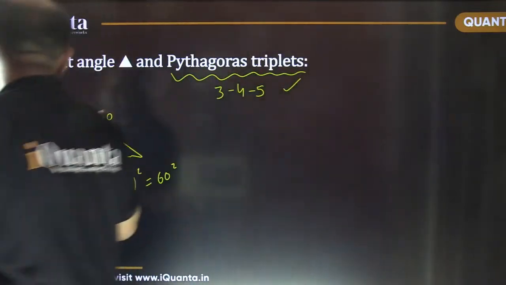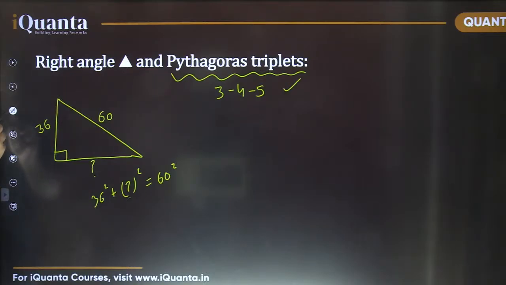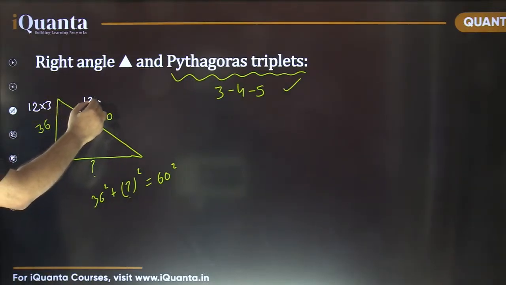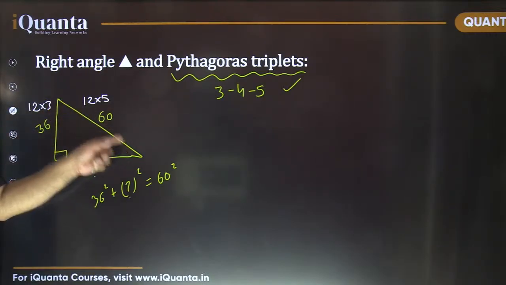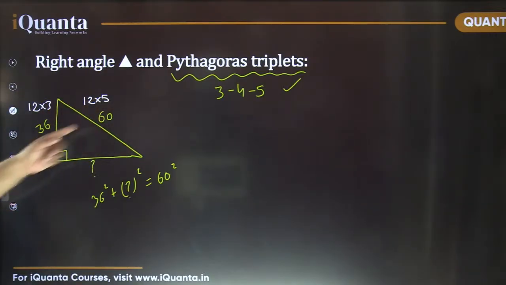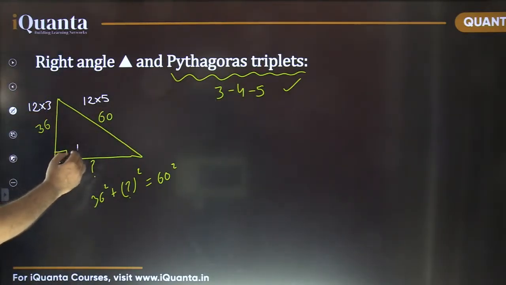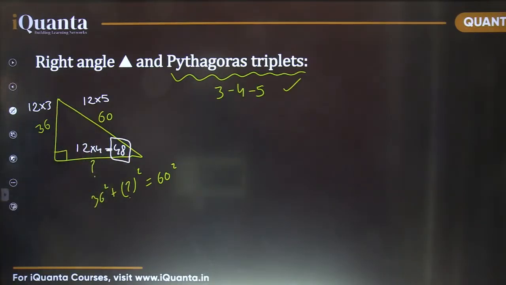See, do you see any common factor in 36 and 60? Yes, the highest common factor is 12, exactly. So this is 12 times 3, and 60 is 12 times 5. So 3 is one of the perpendicular sides and 5 is the hypotenuse. So certainly the other side is going to be 4, so that is going to be 12 times 4, that is 48. This is the required answer here.